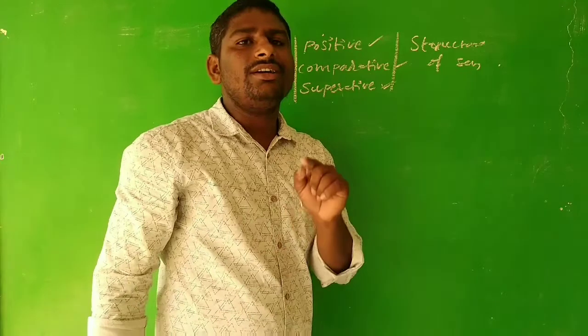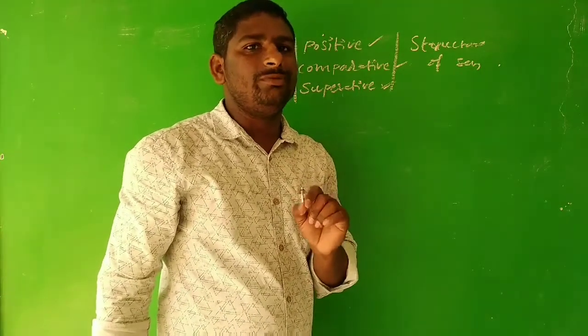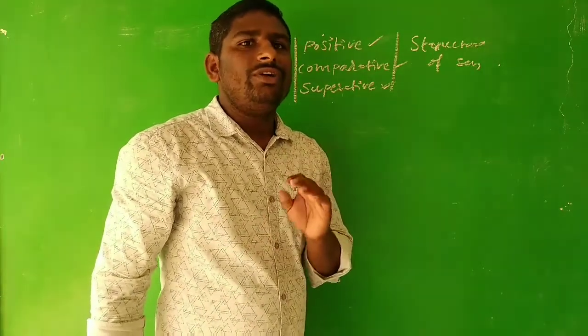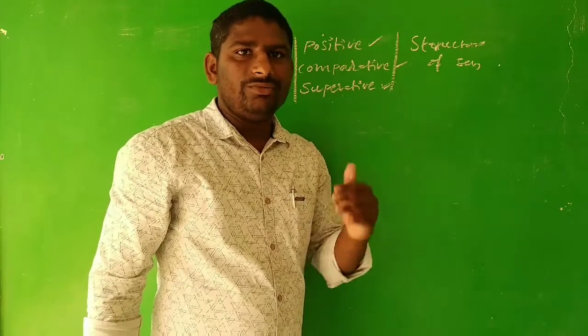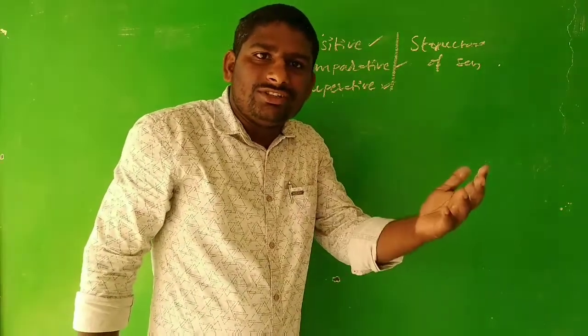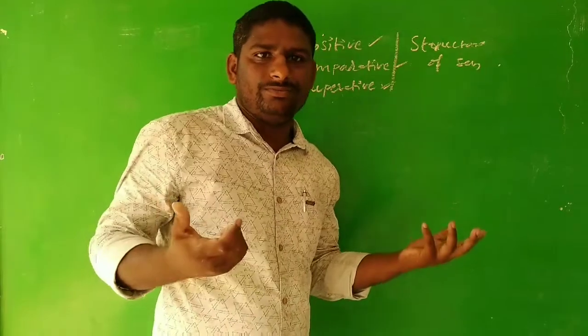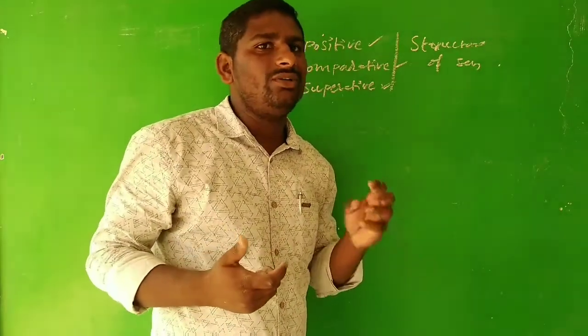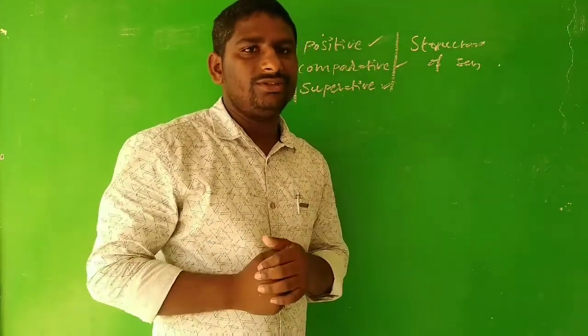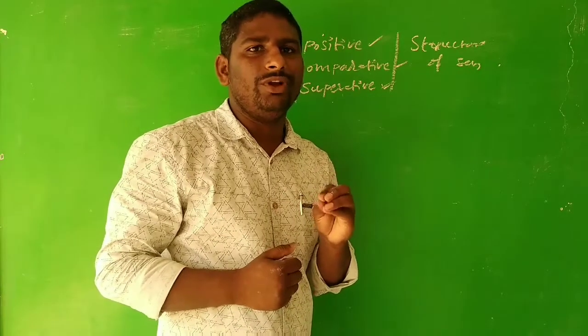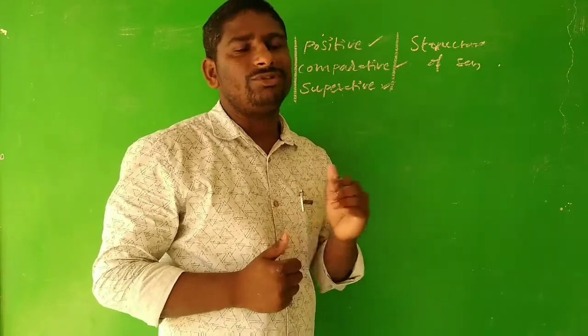This is the very important point you need to remember. When you are transforming one degree to another, you are just changing the structure to say it in another way of expression, but you are not going to change the meaning. This is a very, very important point to remember when it comes to degrees of comparison.